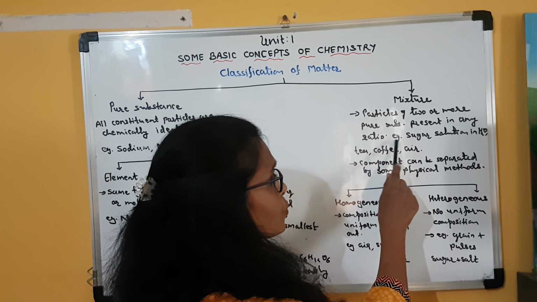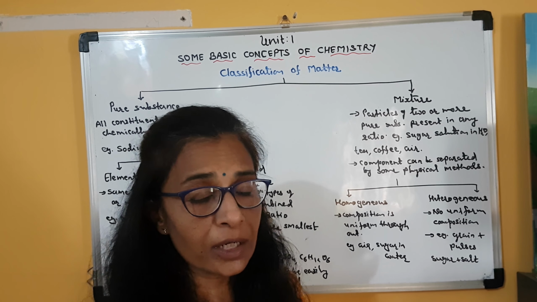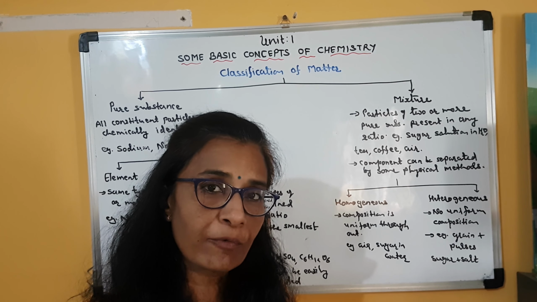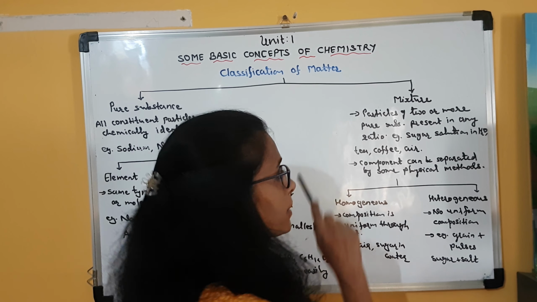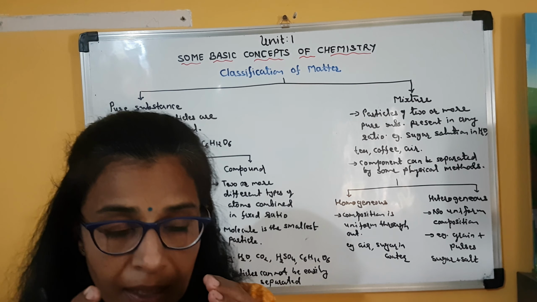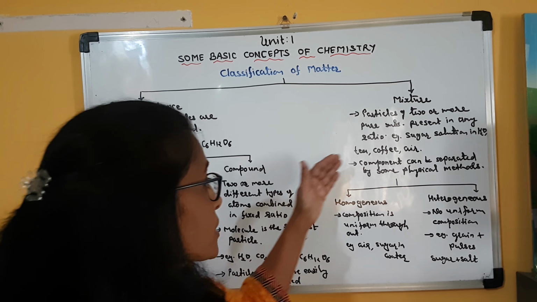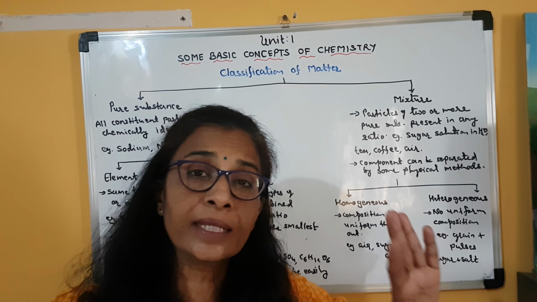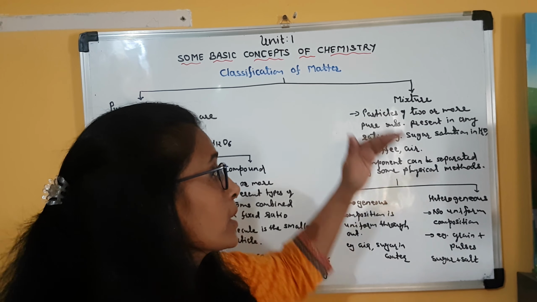Clear? So here I have taken the example of sugar solution in water. Sugar in water, like salt in water. I can add as much sugar as I want in one glass of water, but that will form a mixture. Similarly, tea. In tea we mix milk, then water, then tea powder, then sugar, then tea masala. All these things we mix together. When we consider them individually, they are all pure substances. But when these pure substances are mixed up, they constitute a mixture.